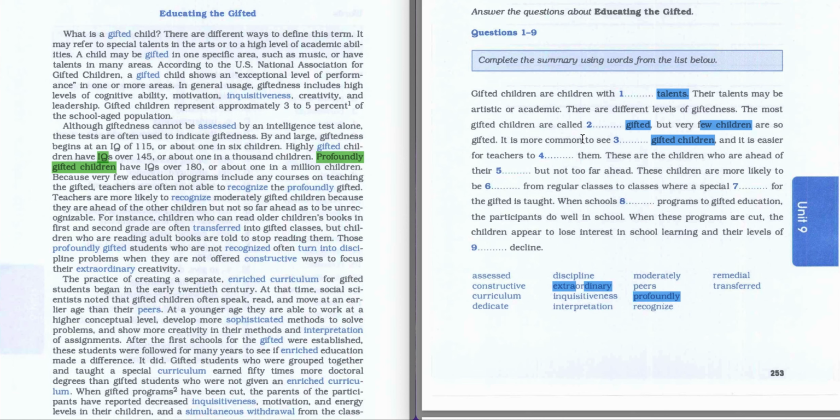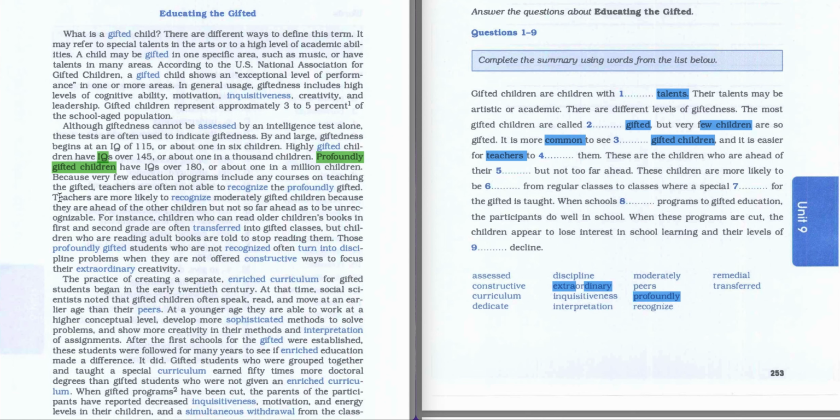To see, it is common. This is a tricky one, and we have to find any information about gifted children. But in the second part we have the word teachers, and I recommend focusing on it, because it helps us find information about gifted children, since we have too much information about gifted children in the text. So let's scan further.